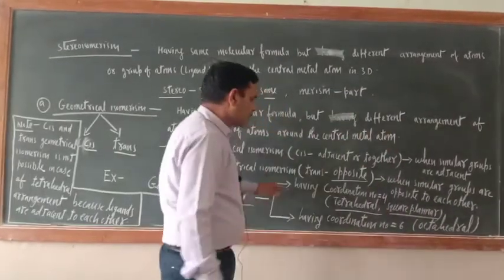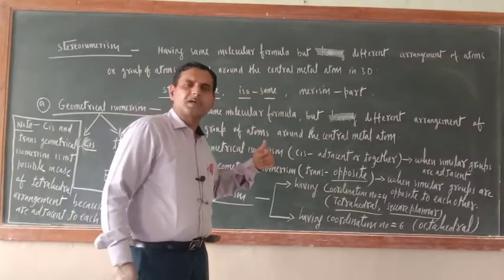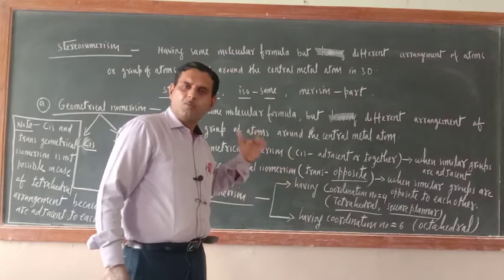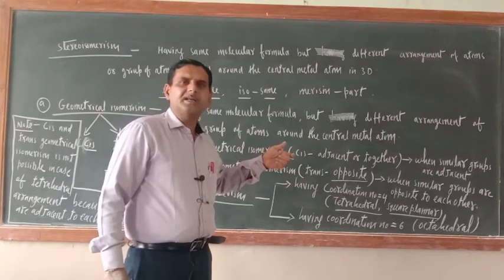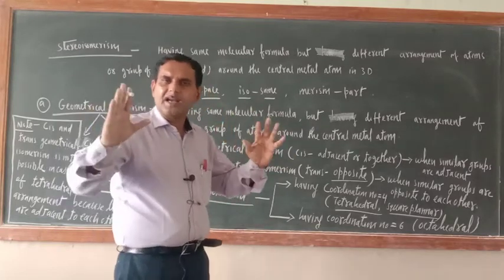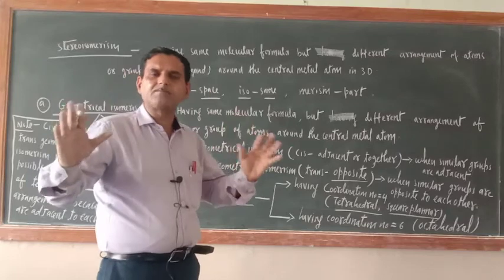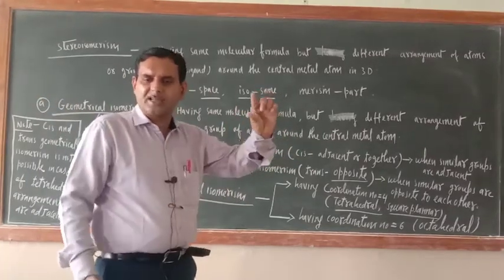In the tetrahedral arrangement, geometrical isomerism is not possible because the ligands, the groups of atoms, are very close, very adjacent.